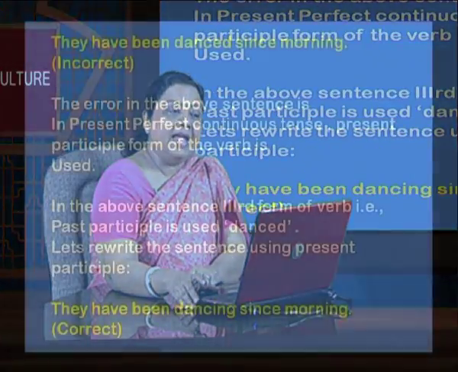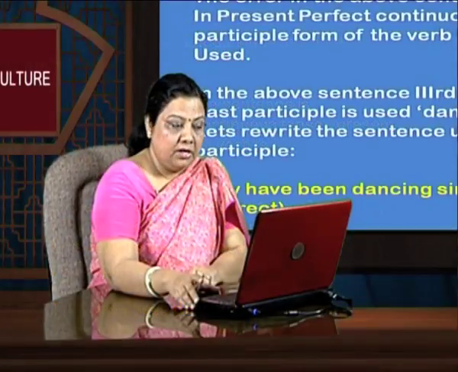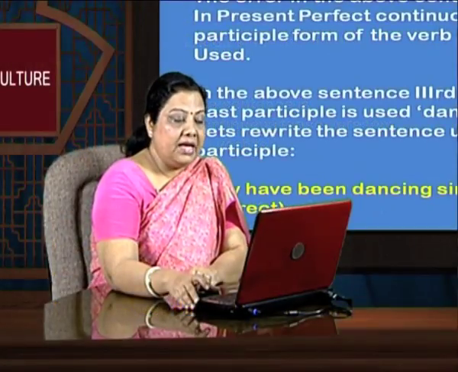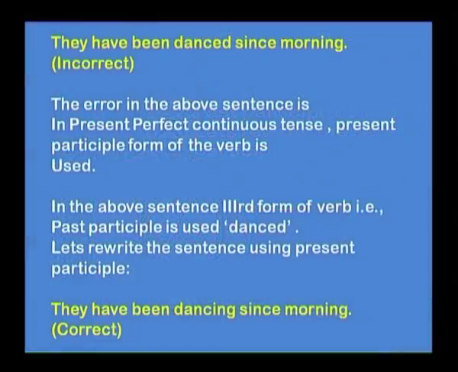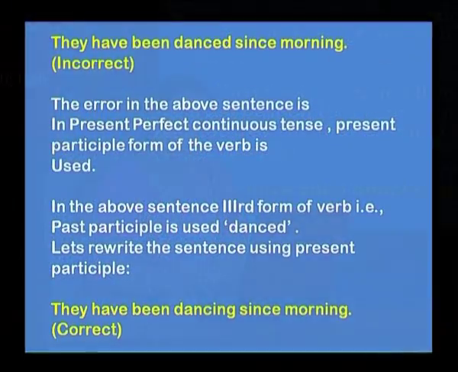See others, they have been danced since morning. It's incorrect. The error in the above sentence is in the present perfect continuous tense. The present participle form of the verb is to be used. In the above sentence, the third form of the verb, danced, is used. Let's rewrite here. They have been dancing since morning. And therefore, it becomes correct here.